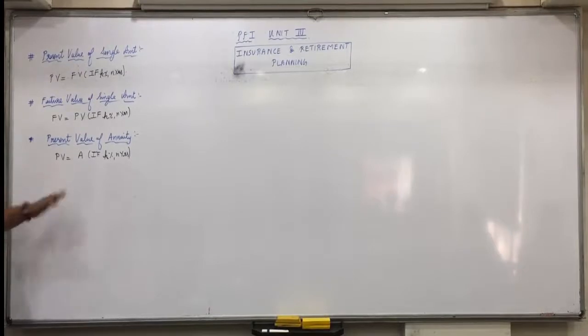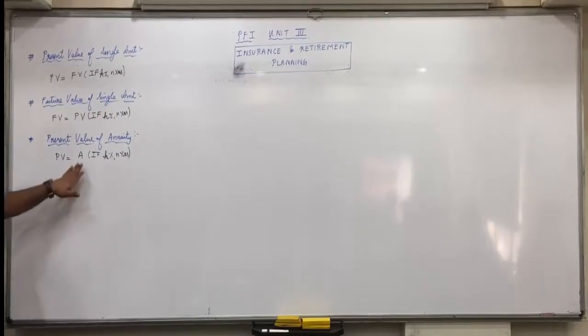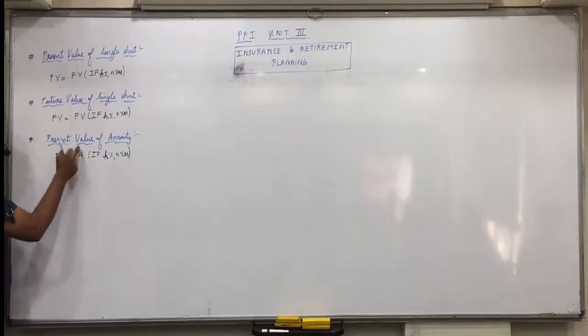Present value of annuity means what is its today's value. If every year amount is deposited, generally today's value may be ascertainable in case of loans. Because loan you borrow today. So today you borrow a loan of 1 crore rupees and you want to know how much will be the annual installment coming for this loan. So your present value is known and what is to be obtained is annual amount.